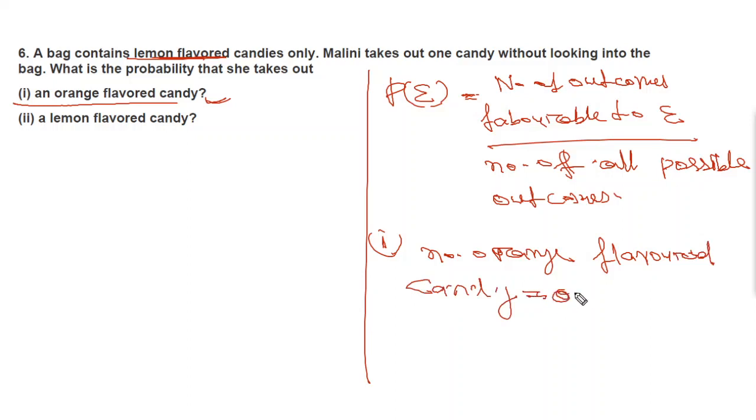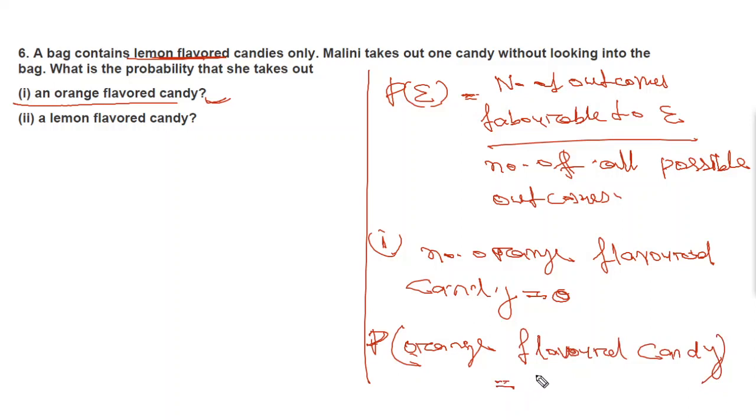Therefore you can say the probability of an orange flavored candy equals 0 by 1, which will be equal to 0. 0 by anything is equal to 0. So the probability of an orange flavor candy is equal to 0, or you can say it is an impossible event.